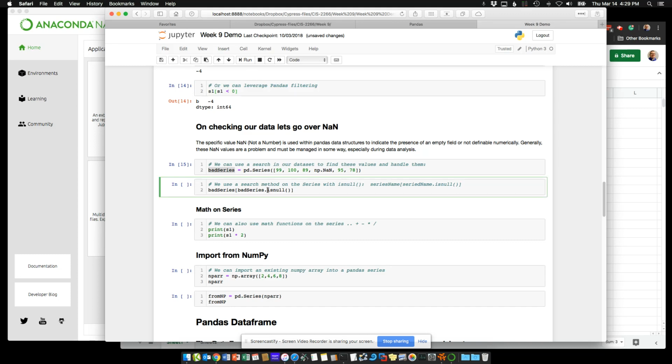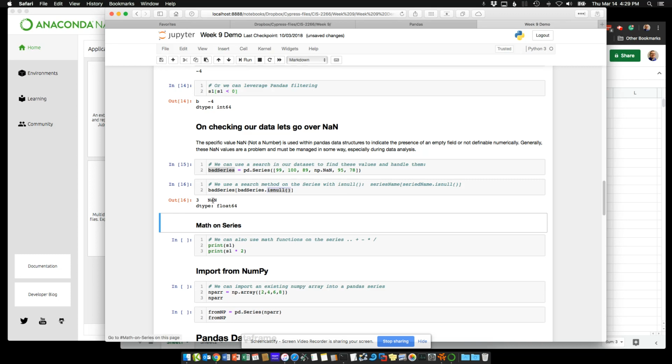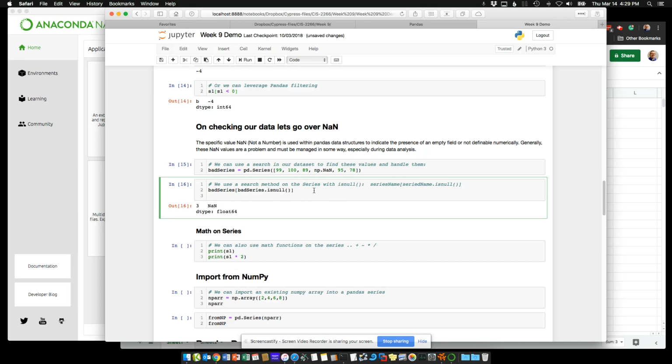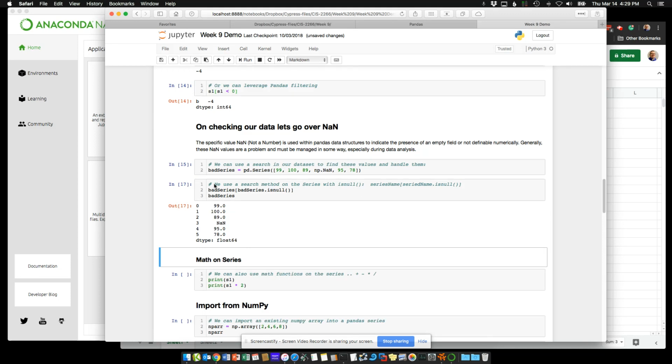And I can say, give me where it is null. Give me everything that is null within the series. In this case, it says number 3. So 0, 1, 2, 3. Let's go ahead and print bad series out so you can see it. The whole thing out too. So there you go. So we can see element number 3 is not a number.